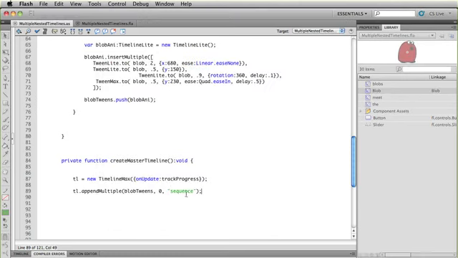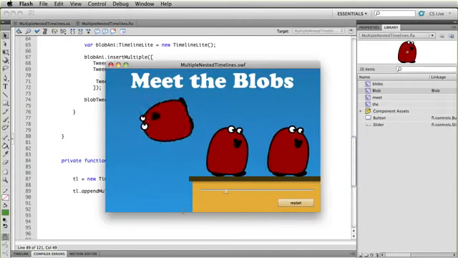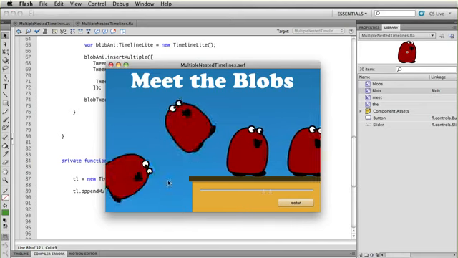Well, I don't want to have to wait for one blob to finish playing before the next one comes in. A few things I could do is I could put a negative offset in here, but right now it would probably make sense to just say that the tween align is going to be normal, and we're going to use an offset of 0.5 seconds. So now I test it out, and you'll see that those blobs are much closer together.